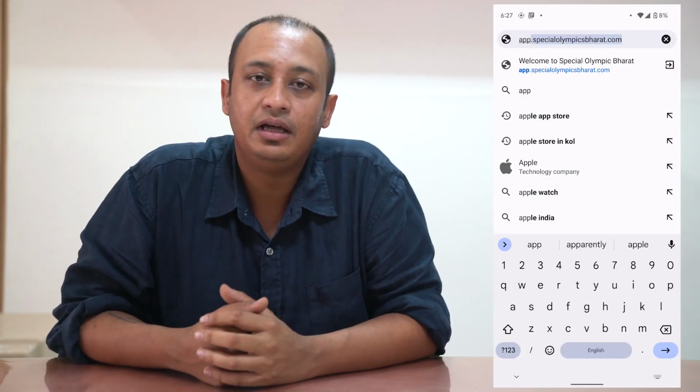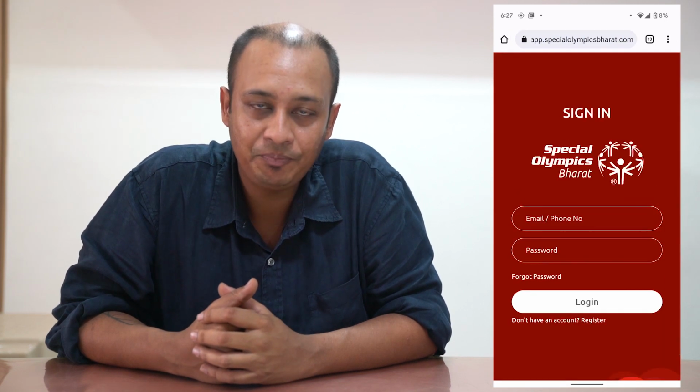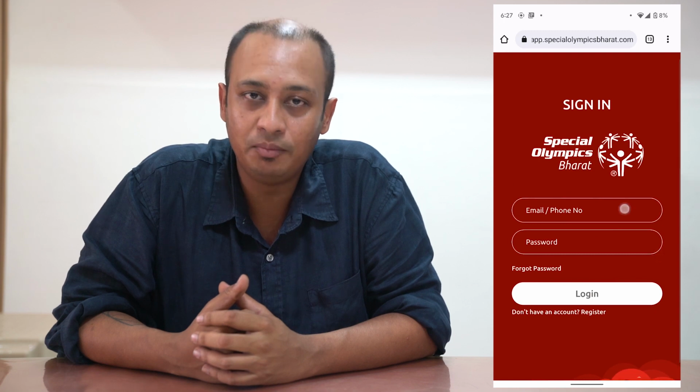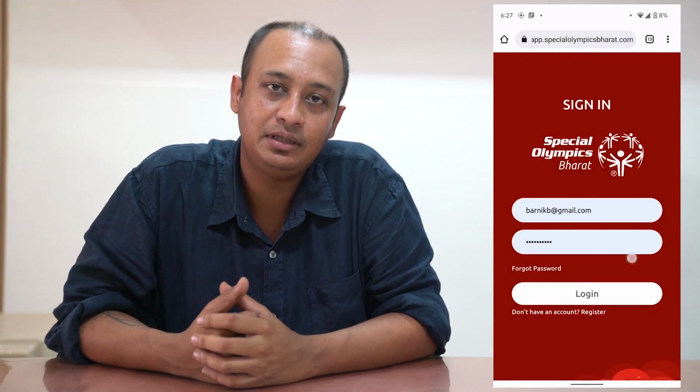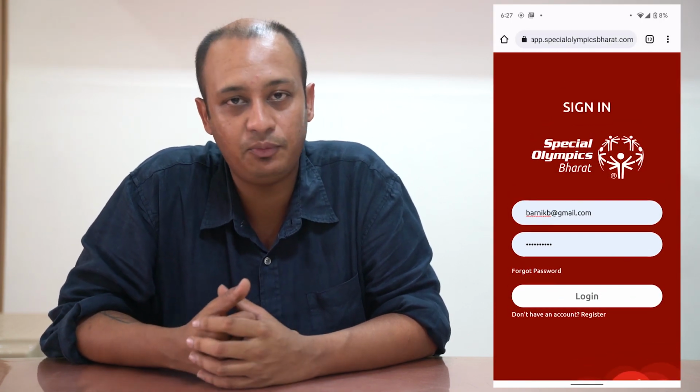We would like to point out certain things that you need to keep in mind on the day of the event. We have an Android app and a website as a platform. On the day of the event, we need you to log into the Android app from your Google Chrome link. As you can see here, go to app.specialolympicsbharat.com, type this into your Google Chrome link and open the app. The username and password link will appear.